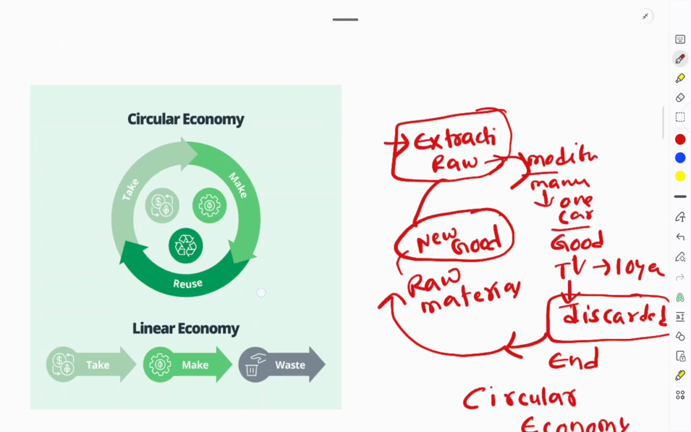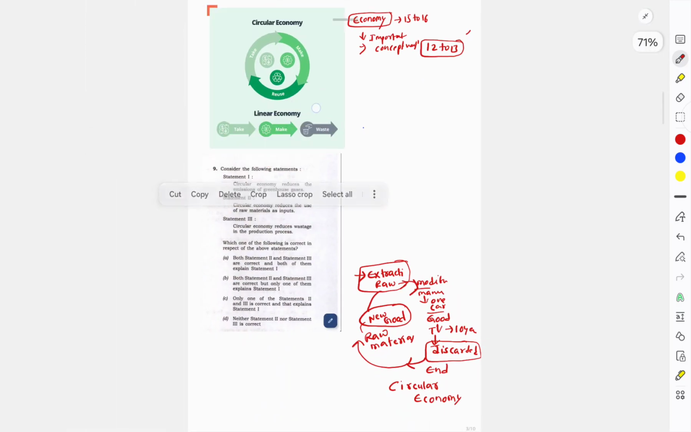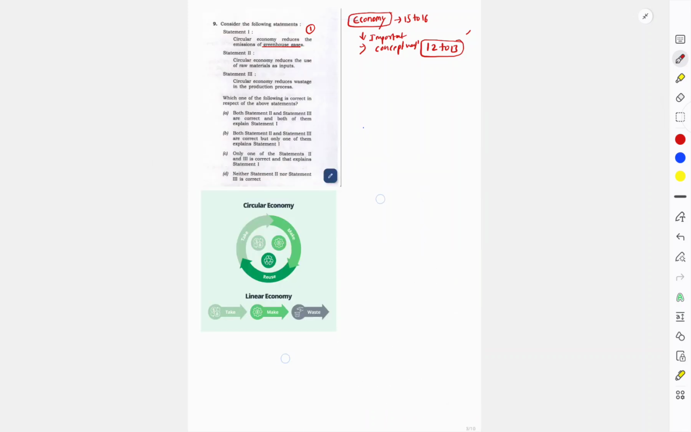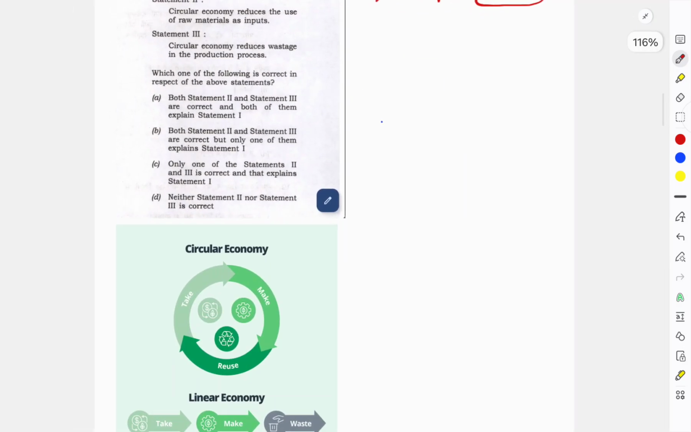Before that, to know circular economy you should first understand what linear economy is. If you don't understand the linear economy, you don't understand circular economy. So first of all, linear economy means, let's say if I want to make a steel rod, from steel I want to make a car. I want to make a car.